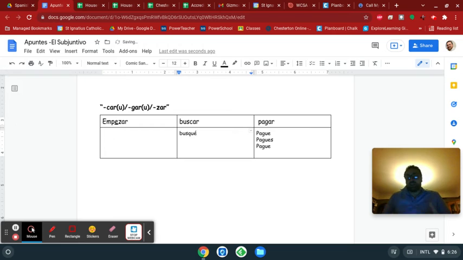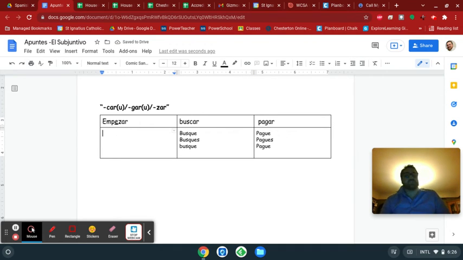This busqué, it's that way in the preterite. So yo busqué, the C is going to become a Q, U. But we don't do the accents with the subjunctive. It's just busque. Okay, so there's a difference between busqué and busque. They're spelled the same except for the accent on the E. Okay, so busque, busques, busque.